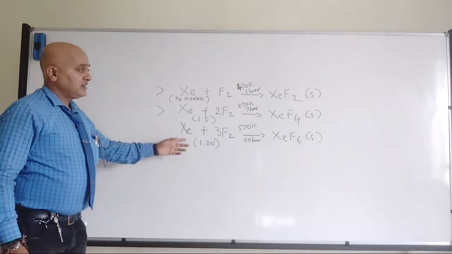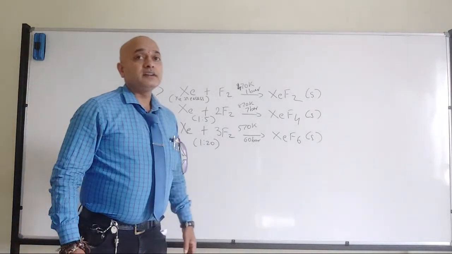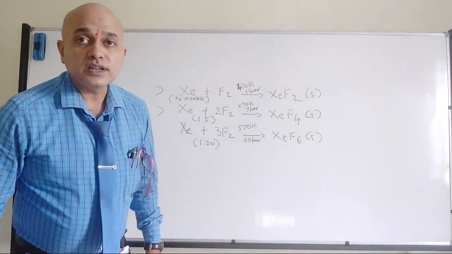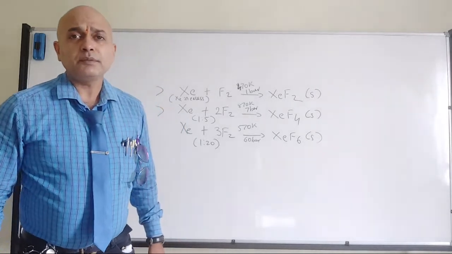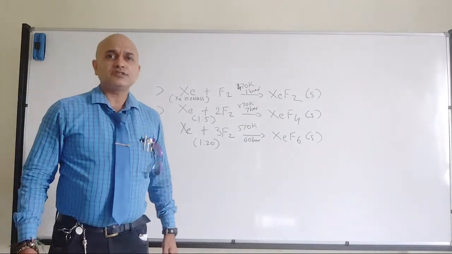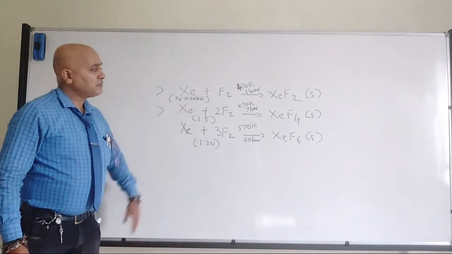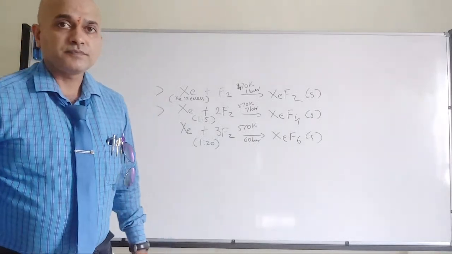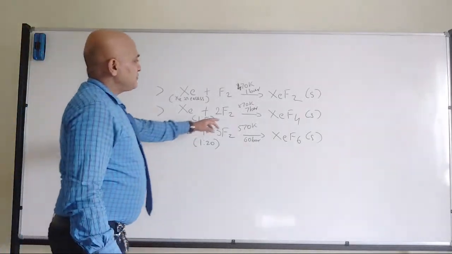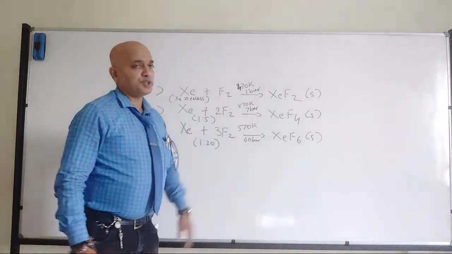1:20 ratio. So that's where we have the reaction. Now if you observe, everywhere they have used pressure: 1 bar, 7 bar, or 60 to 70 bar. So what might be the reason? What might be the reason why they are applying the pressure?